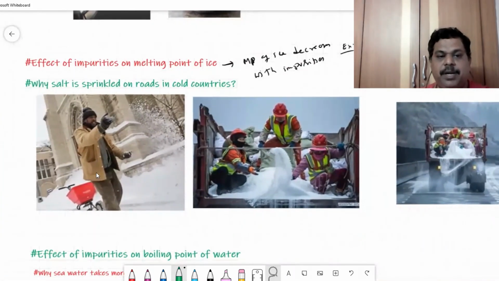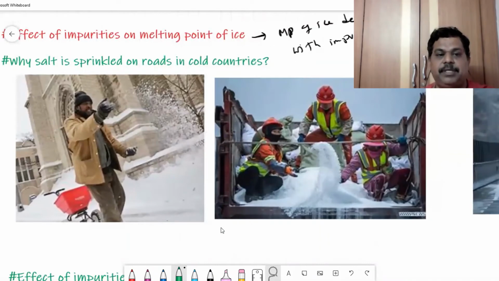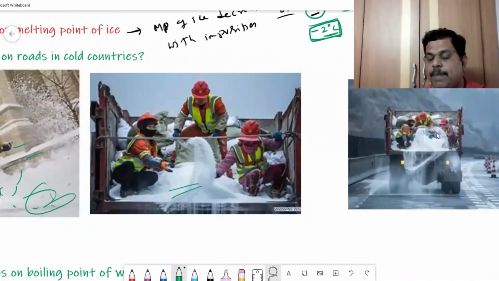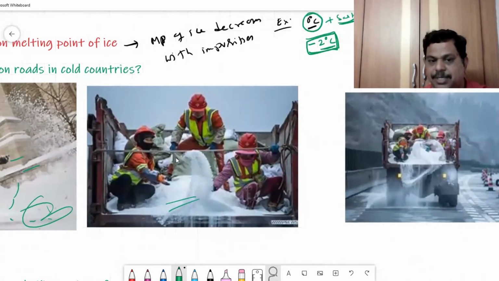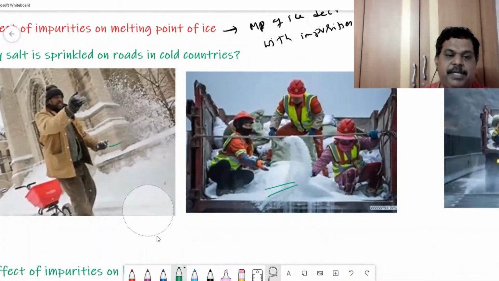In cold countries, during the snowfall, the winter time, this man is sprinkling salt on the snow. Look at this diagram. Why are they sprinkling salt on the snow?